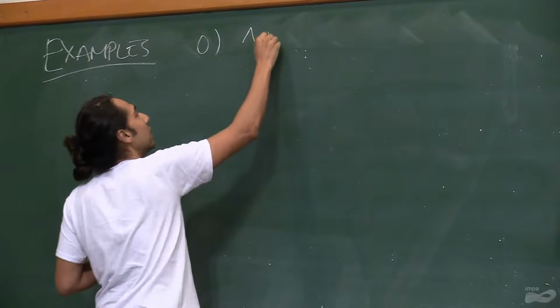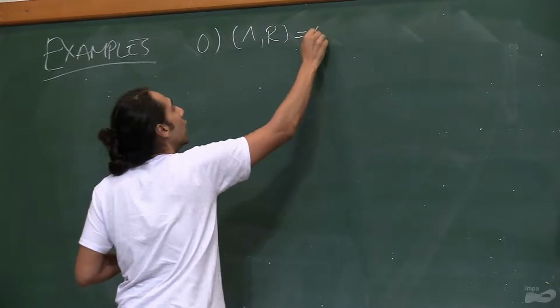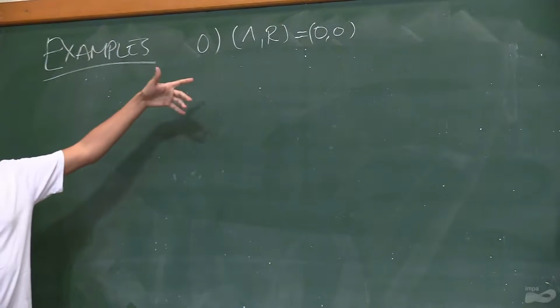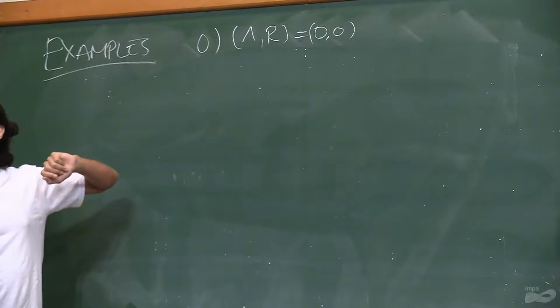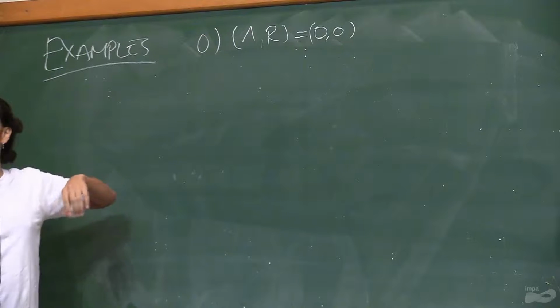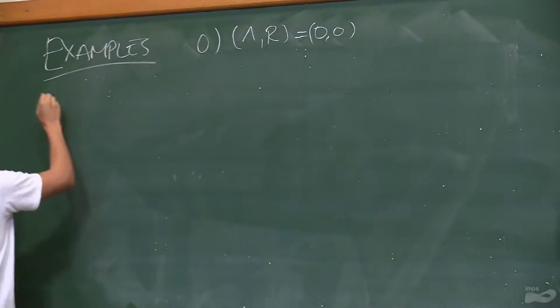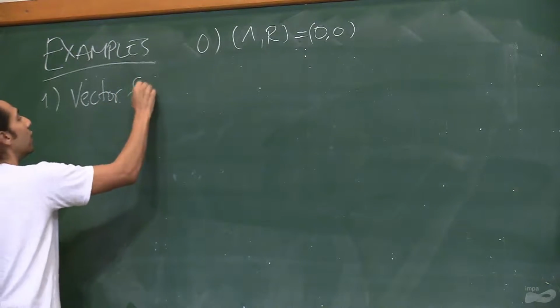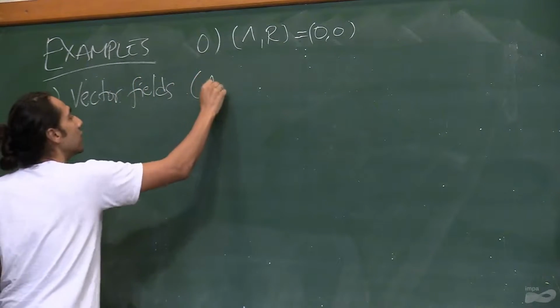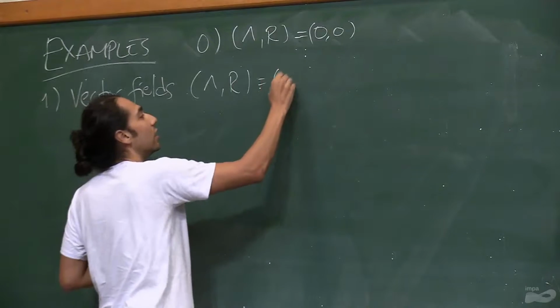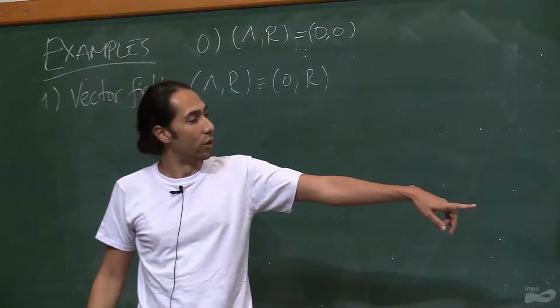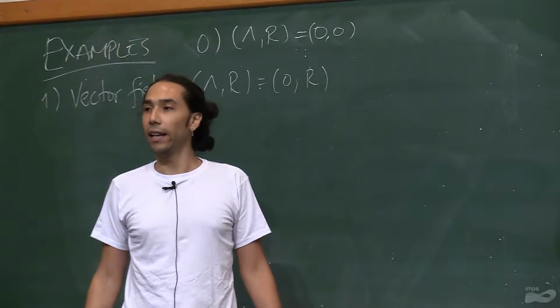That is, lambda, R equals 0, 0. There's nothing interesting going on there. Just the abelian Jacobi structure, fully made of points. Then we have vector fields. This is to take the bivector part to be 0, and you see that those two equations are trivially satisfied.